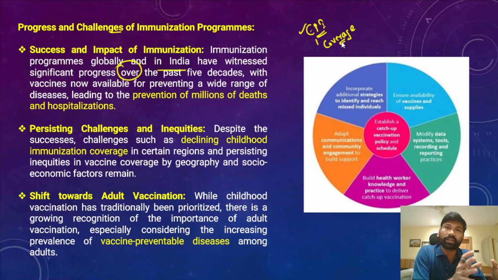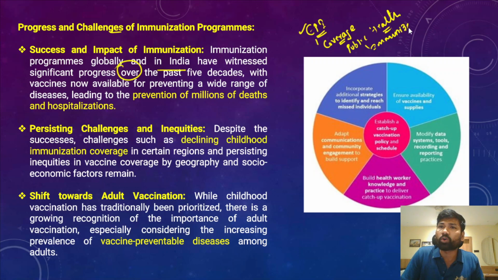Different segments or categories of people are now effectively immunized, and at the same time the public health care system has further strengthened to identify these vaccine preventable diseases and start an immunization program. The capacities of the states with respect to manufacturing these vaccines and administering them as part of their immunization programs have also significantly increased. And the global collaboration with respect to vaccines and immunization has also yielded some positive results, and that helps us build equity in vaccine delivery.